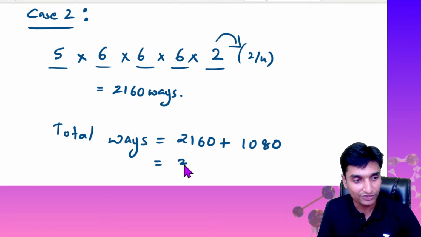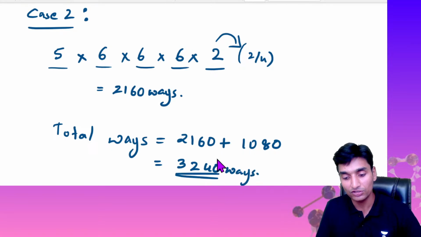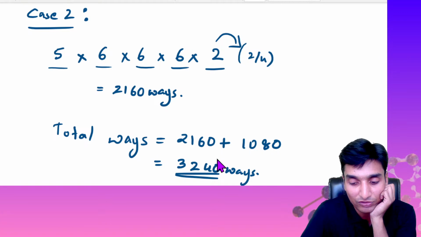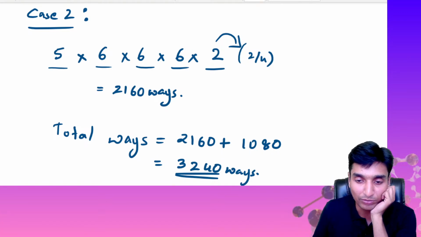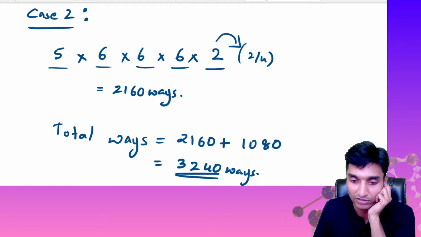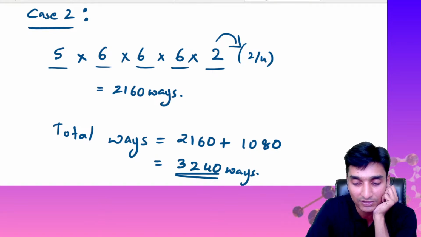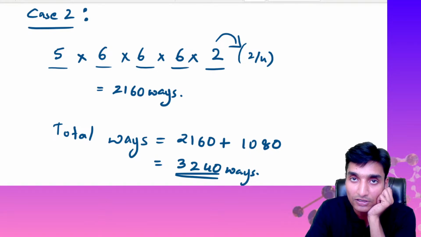Okay, so it is 3240 ways. Okay guys, totally we have 3240 ways. So any questions, guys, please let me know in the comment section. Tell me in the comments, what questions or doubts do you have, is it understandable or not.